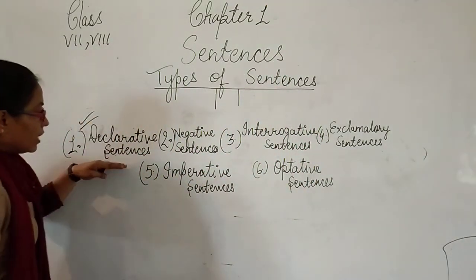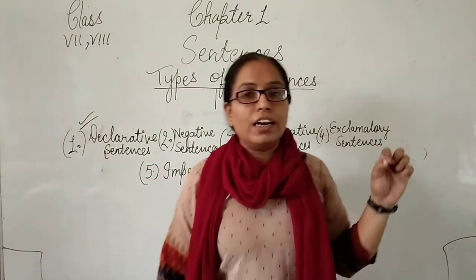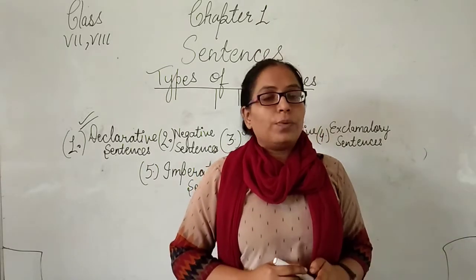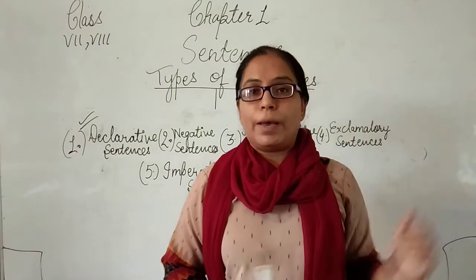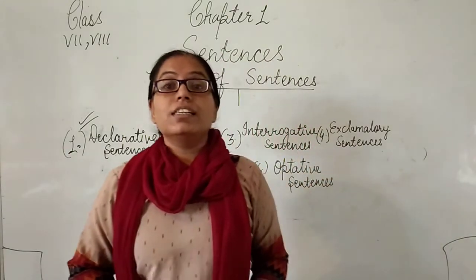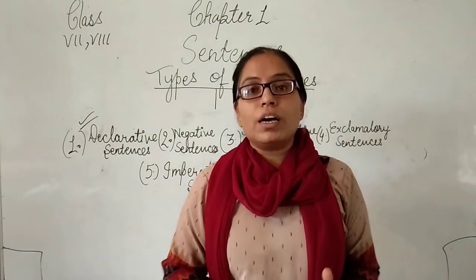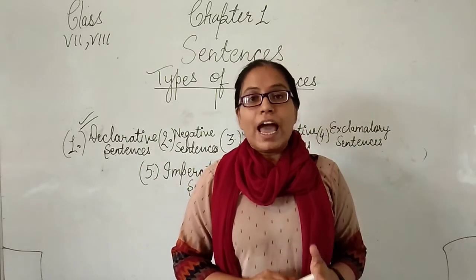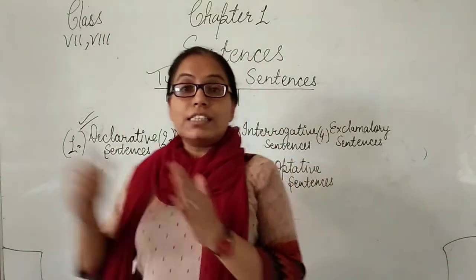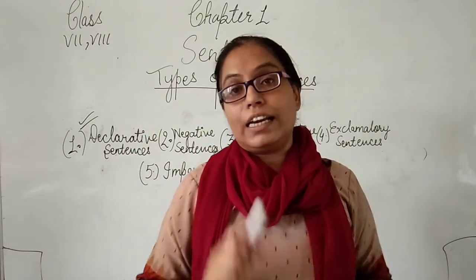Beta, declarative sentences are simple statements which we use in framing a sentence. Like, I am going to Jaipur, I am ill, she is very beautiful, she is ill. So when we talk about a simple statement, and that simple statement doesn't carry any other sense of explanation, that is called a declarative sentence.